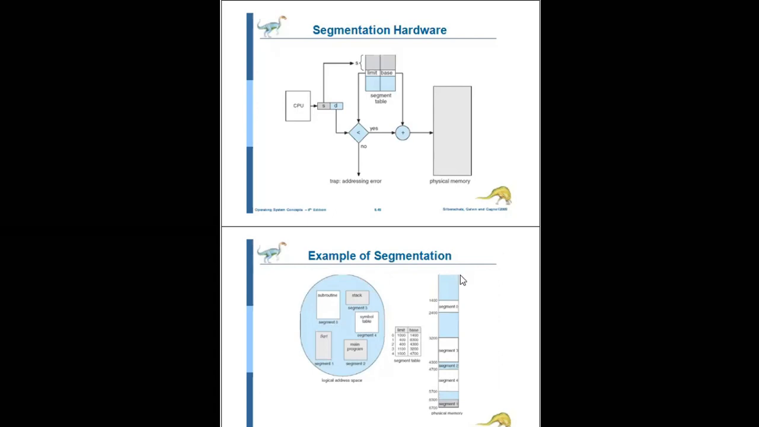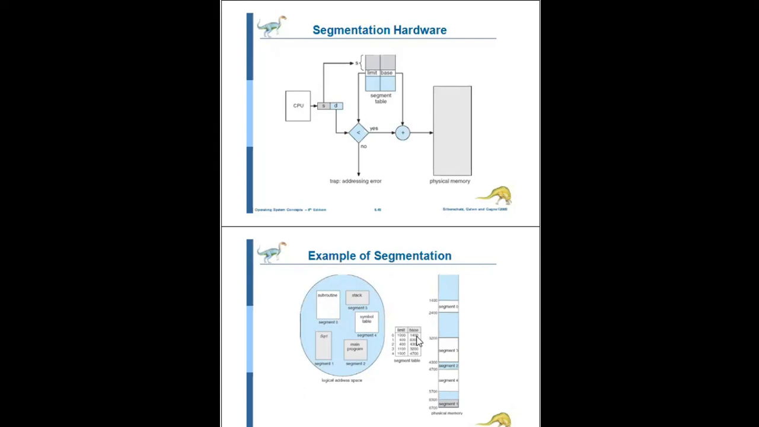See here in the physical memory, at 1400, we will store segment 0. What is the segment 0 limit? 1000. So 1400 plus 1000 is 2400. Then you have to look for the next address in the base register. The base register points to the segment's starting physical address. Is there any 2400 in the base register?